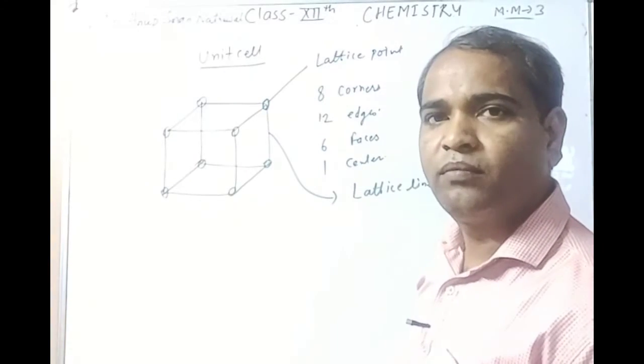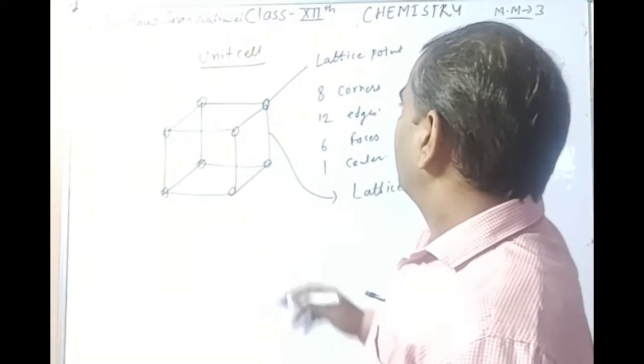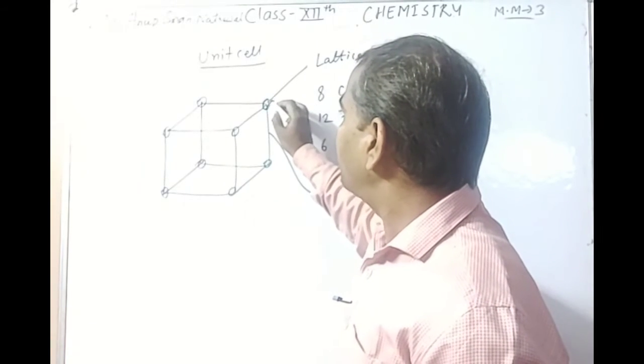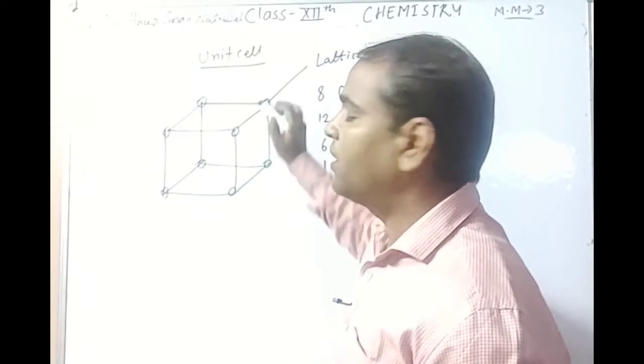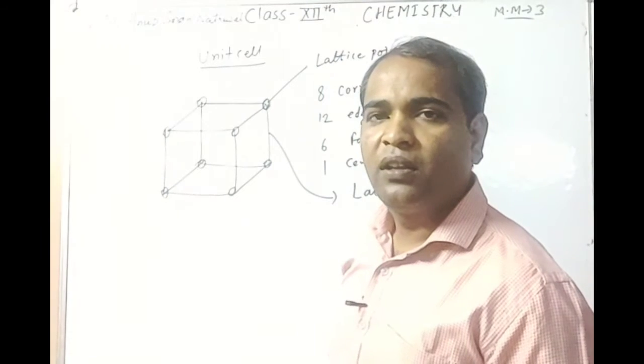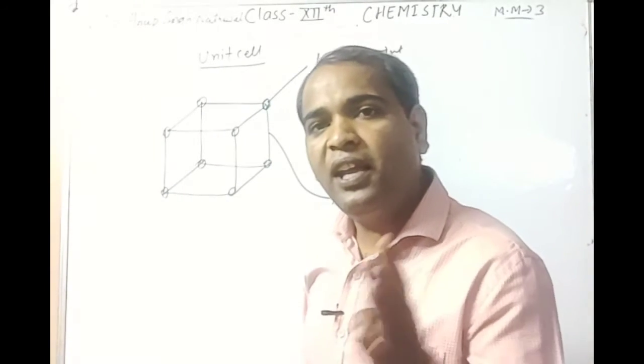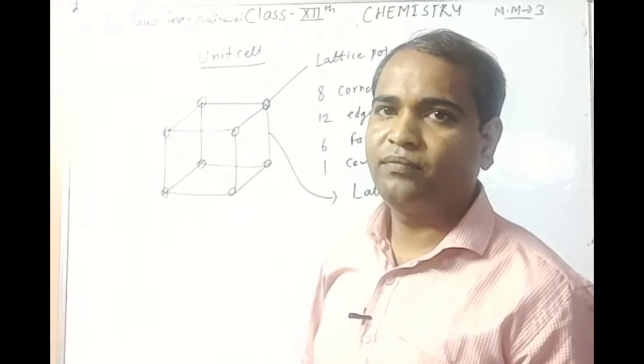Okay, students. Suppose one constituent particle is present at a corner, then it is shared by another 8 unit cells.